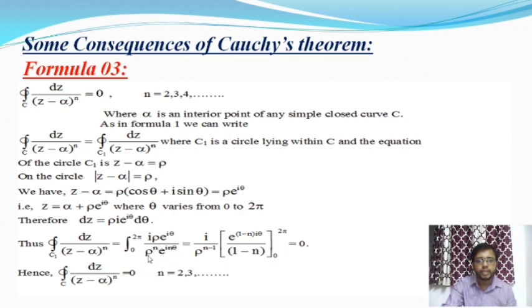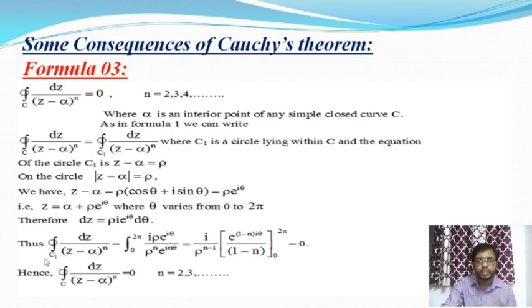After cancelling the term e to the power i theta and rho, from this we will get this one. After integration we will get this. Now putting the values theta equal to 2 pi and 0, we will get the integral value 0. Therefore the closed integration over C1 of dz by (z minus alpha) whole to the power n is equal to 0.